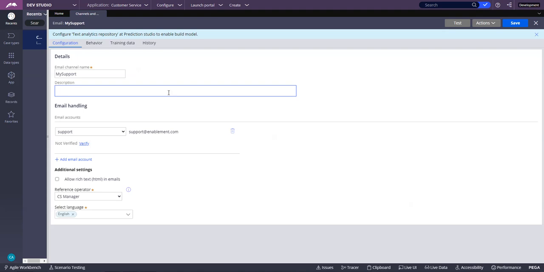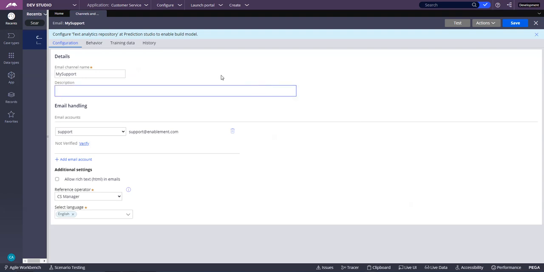So if the incoming email has a positive, negative, or neutral sentiment, it will be captured and classified accordingly, right? To start with, let's go ahead and start the Dev Studio.